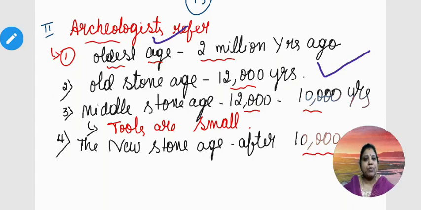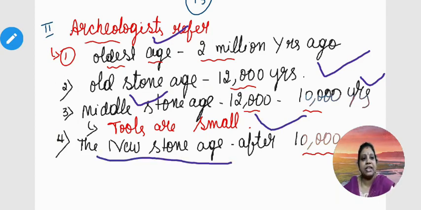And the second important stage they called the Middle Stone Age. So that age is around 12,000 to 10,000 years. And in the Middle Stone Age, they used tools that were small in size. And the next important third stage is the New Stone Age. It developed after 10,000 years. So, first one, Old Stone Age. Second one, Middle Stone Age. Third one, New Stone Age.